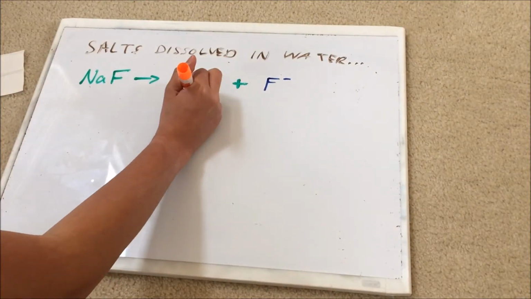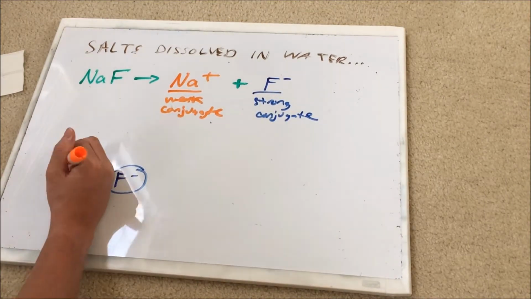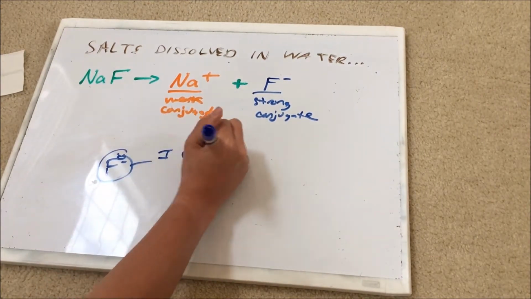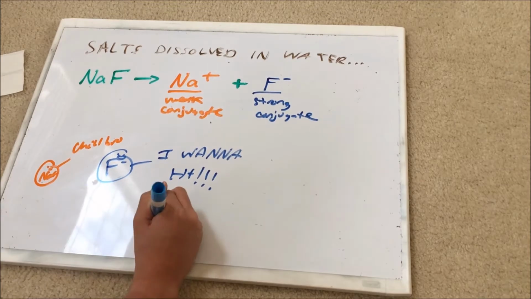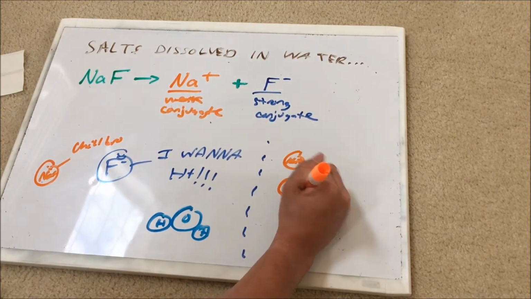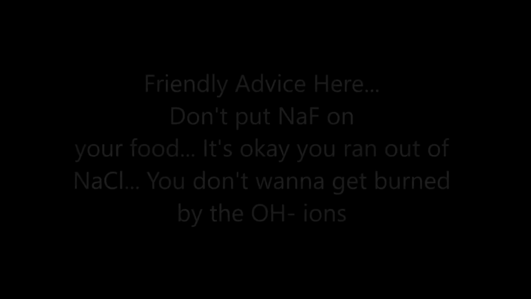Some salts, like sodium fluoride, when dissolved in water, do change the pH, and that is because there's a strong conjugate and a weak conjugate. Sodium ions are all chill and stuff, but the fluoride ion really wants hydrogen ions. It wants hydrogen ions so bad that it's willing to take it from water. After water loses its hydrogen ions, they become hydroxide ions.